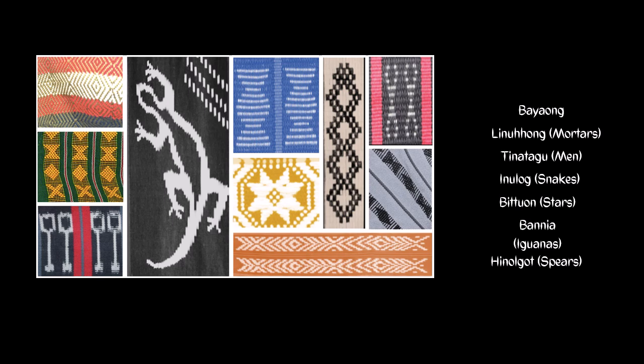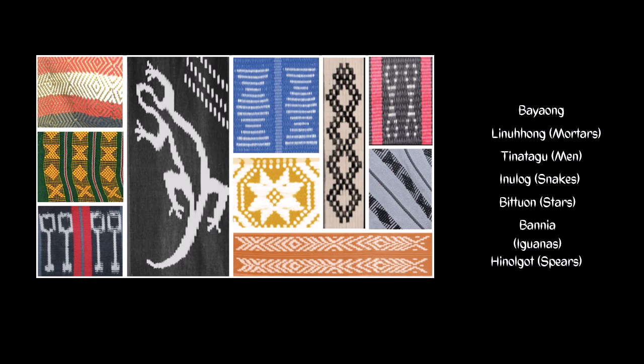It is a basic everyday blanket. So this one here, I don't know if you can see the mouse pointer, it is at the top left part. Next is linuhong or mortars. It is a design symbolizing agriculture and the importance of rice in Ifugao life. This one here is below, the green one.